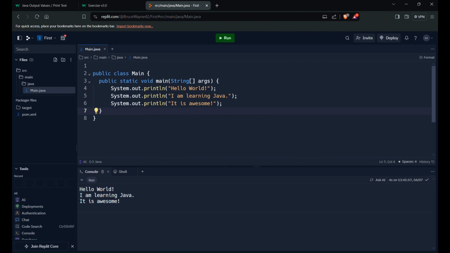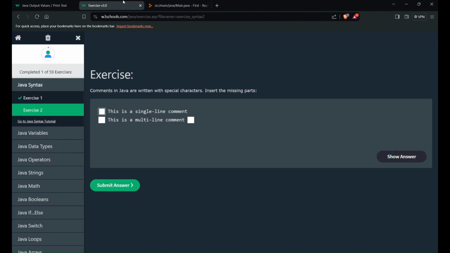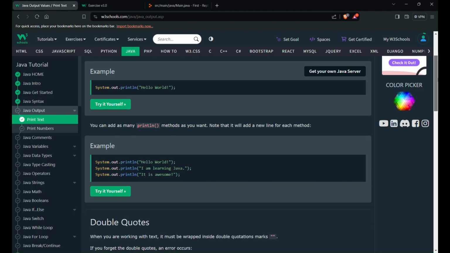So we have learned that we have to combine these three statements to print something on the console. And we can use as many printlns as we want, as they have given here. Note that it will add a new line for each method, so everything will be printed on a new line. So this one is okay, I understood this.